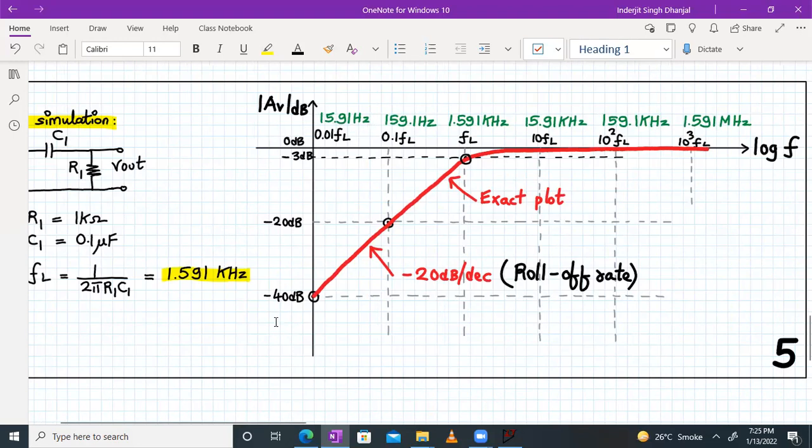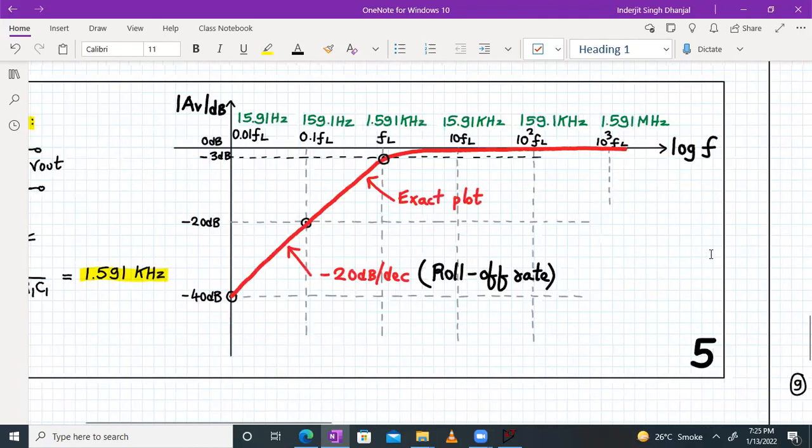At 15.91 hertz, my voltage gain is minus 40 dB. At 159 hertz, it's around minus 20. At 1.59 kilohertz, it is around minus 3 dB. And for the remaining frequencies, the voltage gain will be 0 dB itself. So let's simulate this circuit and check it out.